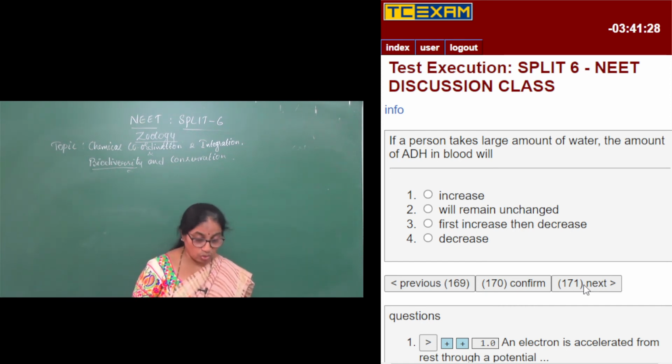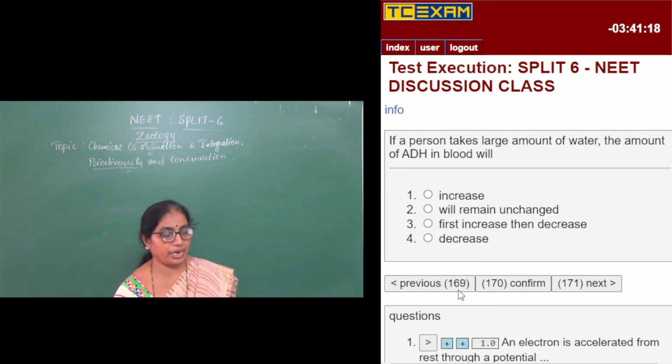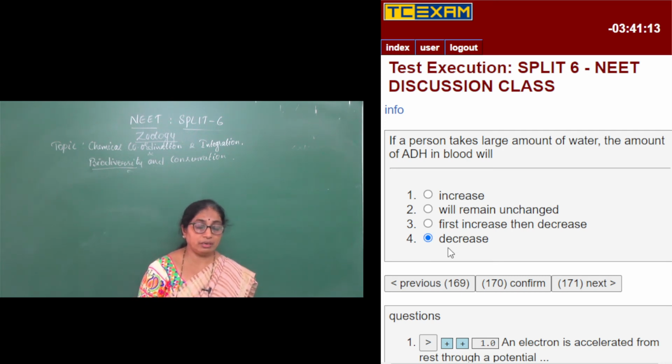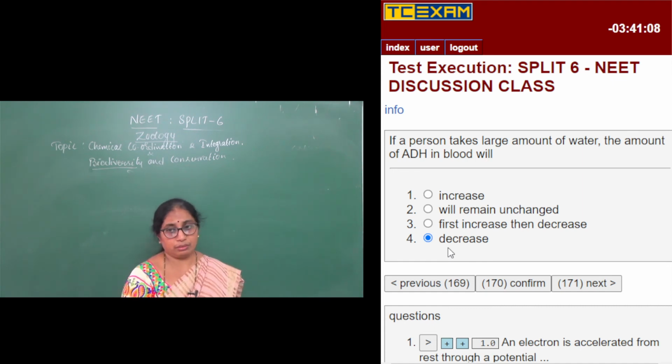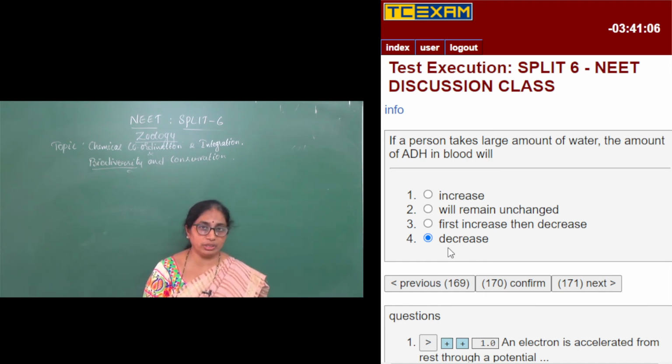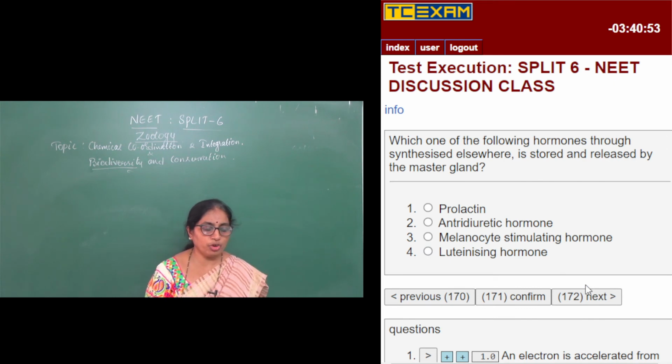There's not a condition of dehydration, so ADH is not required, right? So there is decreased secretion of what? ADH. So when there is dehydration, there is requirement of water in the body. So water is reabsorbed from the primary urine or the provisional urine. So then there will be an increased secretion of ADH, right? So the right answer is decrease. ADH will decrease. Moving on to the next question.